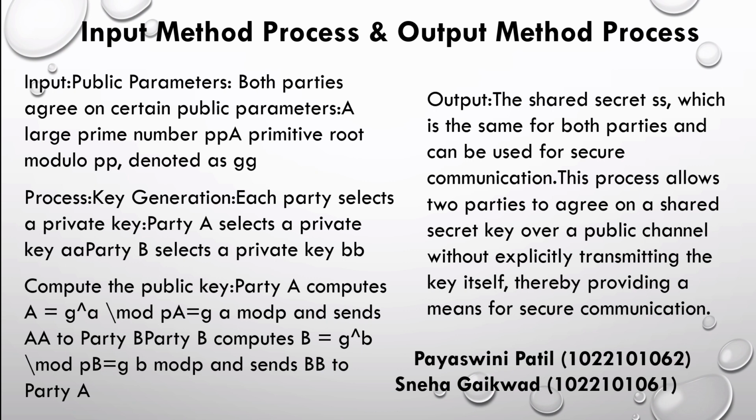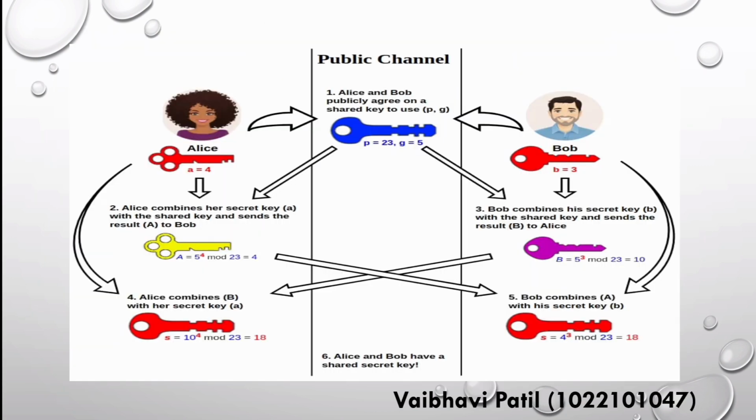Output of the Diffie-Hellman key exchange method: the shared secret key, which is the same for both parties and can be used for secure communication. This process allows the parties to agree on a shared secret key over a public channel without explicitly transmitting the key itself, thereby providing a means for secure communication. So the Diffie-Hellman algorithm is used for the exchange of a secret key.